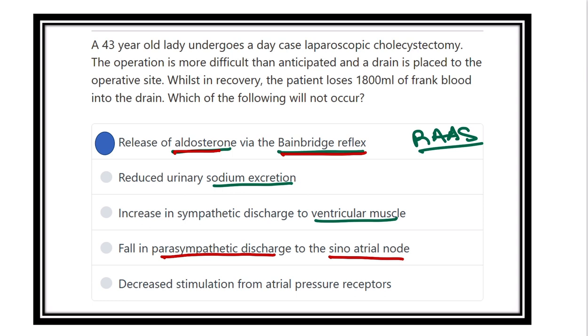And decrease stimulation from the arterial pressure receptor, it is also true, it is the pressure receptor. So when there is pressure receptor, that means it is pressure by the blood. As the blood volume is reduced, pressure is reduced, so stimulation of the arterial receptor also reduced. Thank you.